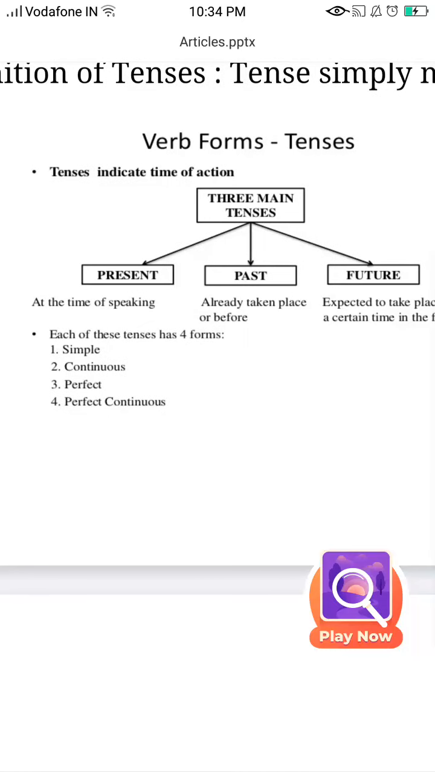And each of these three types is further divided into four forms. In the present tense, we have simple present tense, present continuous, present perfect and present perfect continuous. In the past tense, we have simple past tense, past continuous tense, past perfect tense and past perfect continuous. In the future tense, we have simple future tense, future continuous, future perfect tense and future perfect continuous tense.